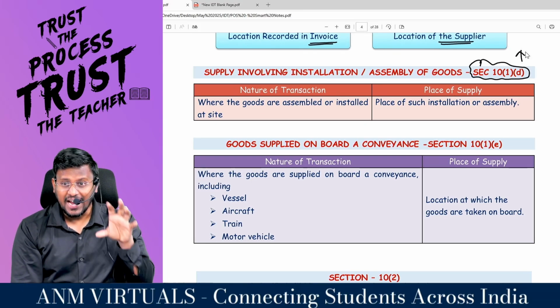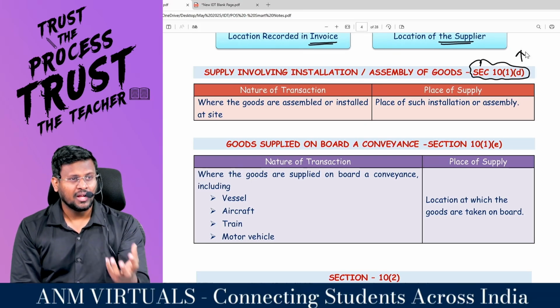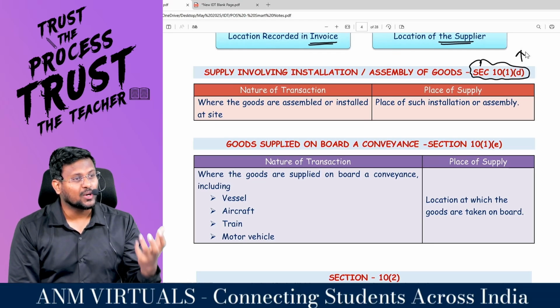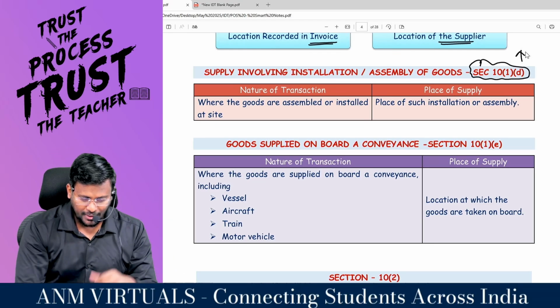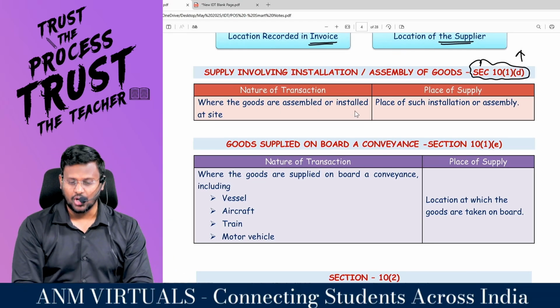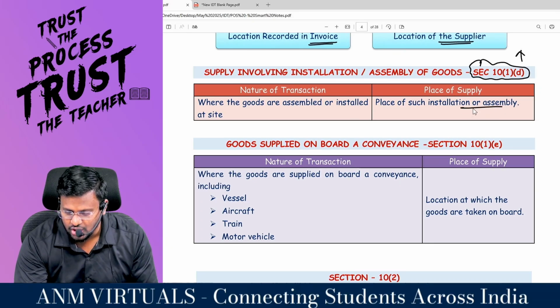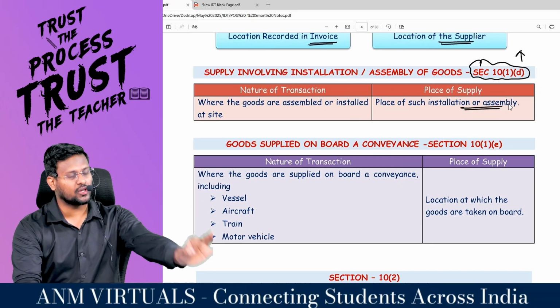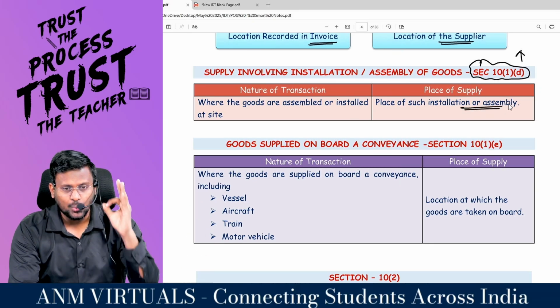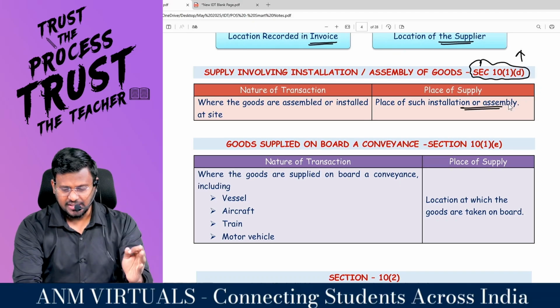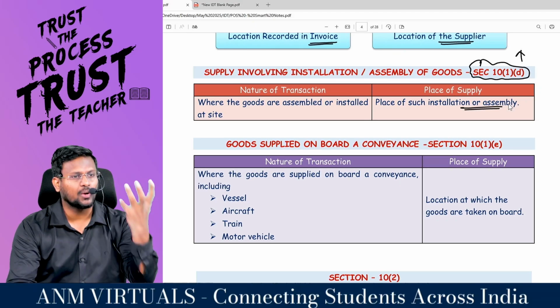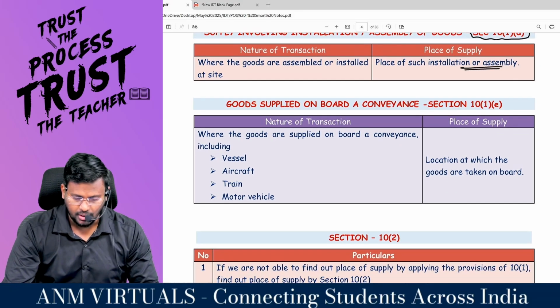That means only at that place you are going to install. That means there only the goods are going to be consumed. So where the goods are assembled or installed at site, the place of such installation or assembly is the place of supply. Because the place we are going to install, the place we are going to assemble, there only consumption will be happening. Are you all really with me?